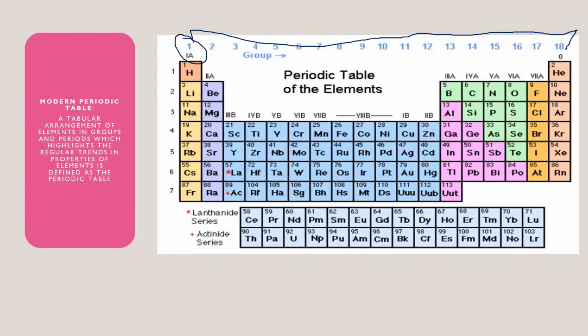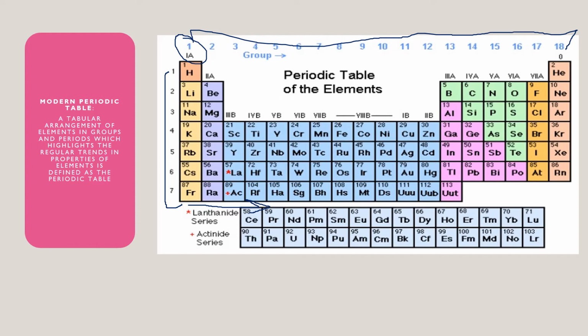These are arranged from left to right. You can see numbering from 1 to 18, and below this numbering there are 18 vertical columns called groups. So in the modern periodic table there are 18 groups. There are 7 horizontal rows which are known as periods. As you can see here, there is numbering from 1 to 7, and these are horizontal rows. Since there are 7 horizontal rows, they are called periods, and there are 7 periods.